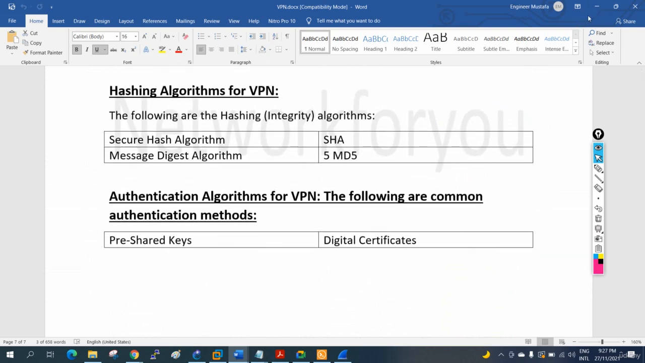Okay, now let me stop. This was just an overview of VPN. I will stop this recording. In the next recording we will check the details about IPsec VPN.